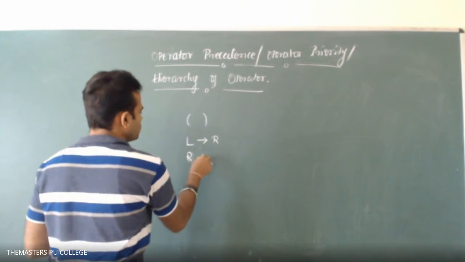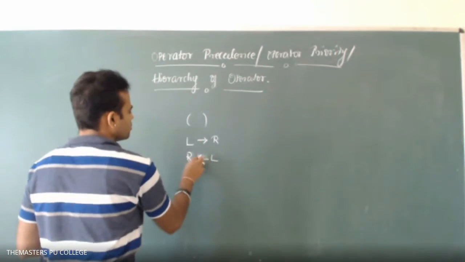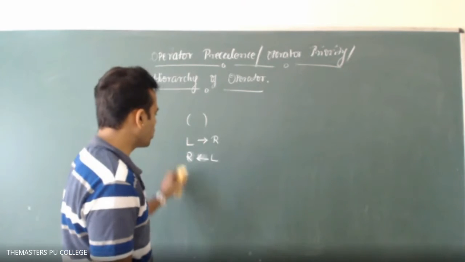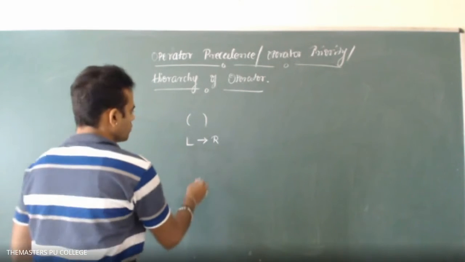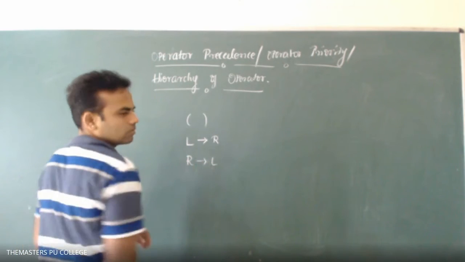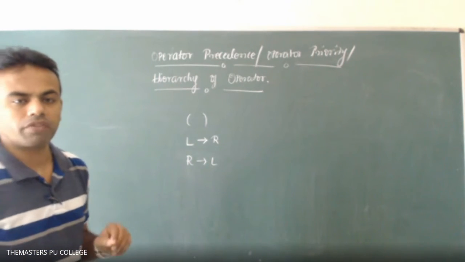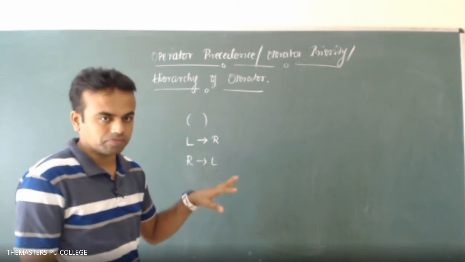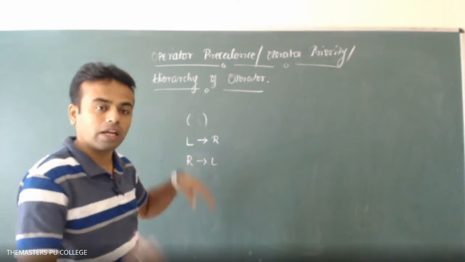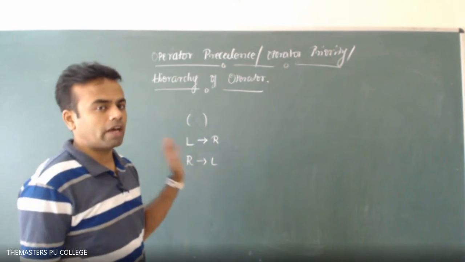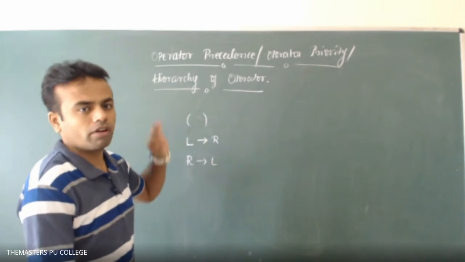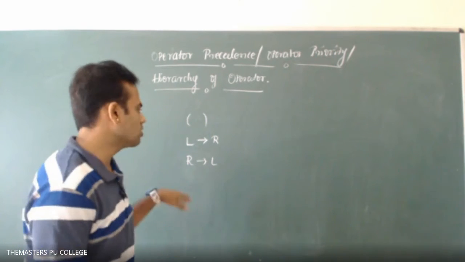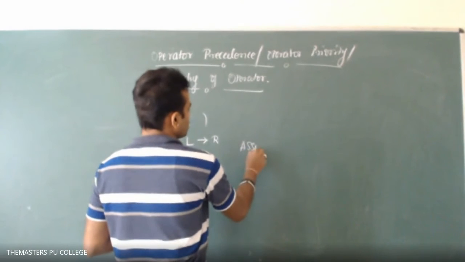So this is what we call associative. The execution of the expression in the compiler will be in either of the two directions. We always say top to bottom when we talk about programming structure, but evaluation of the expression using operators will be done either left to right or right to left. This is what we call associativity. This phenomenon is known as associativity.